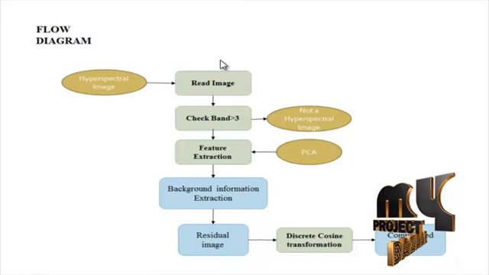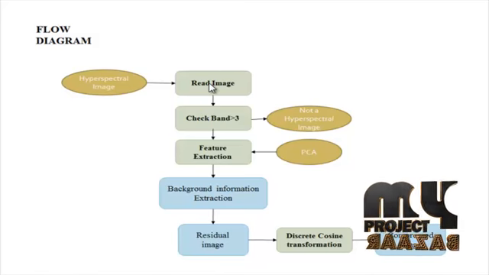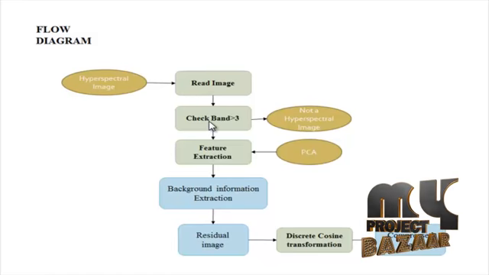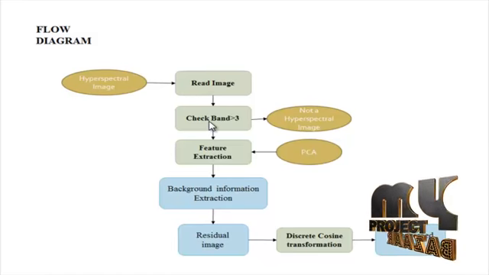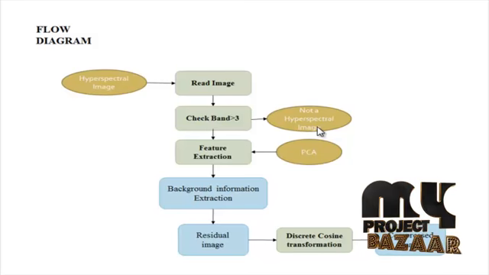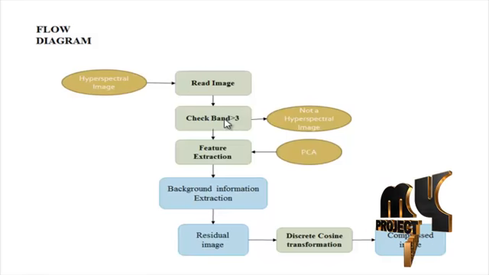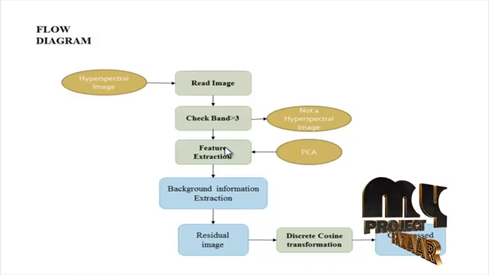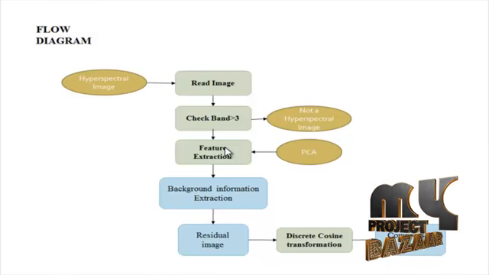Let me discuss the flow diagram for our process. Here we read the input image from the dataset folder. Here we need to read the hyperspectral image. Check whether the number of bands of the input image is less than 3. If yes, then it's not a hyperspectral image, because a hyperspectral image has more than 3 bands. Next, feature extraction is done using the PCA technique, that is, principal component analysis.